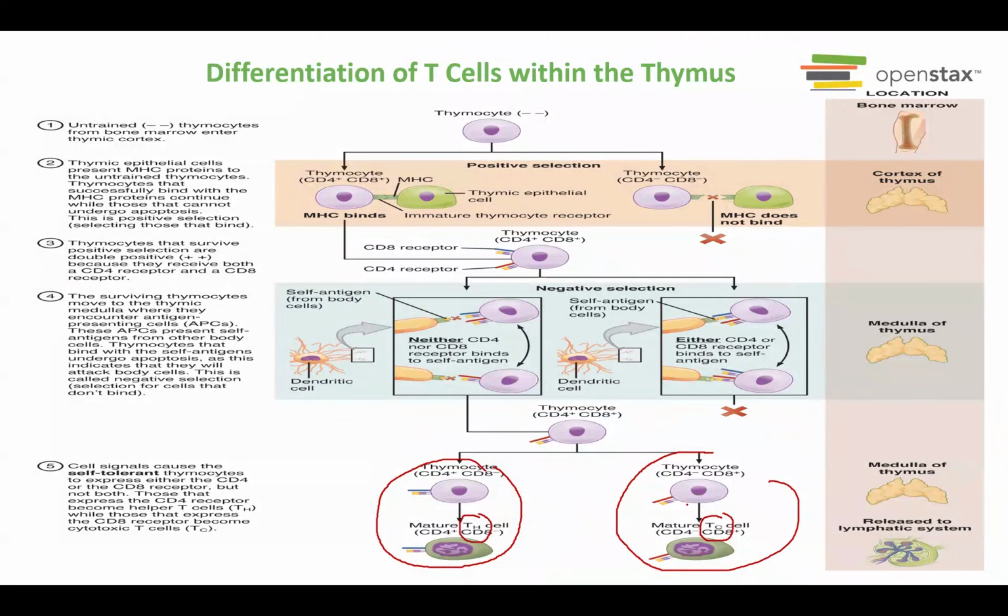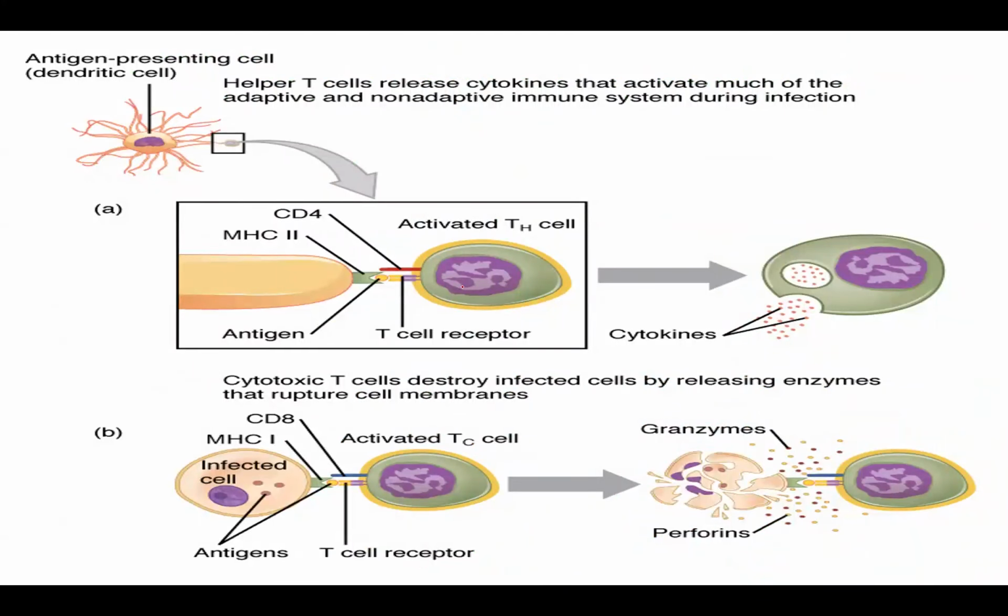There are two types of T cell, T helper and TC, the cytotoxic T cell.